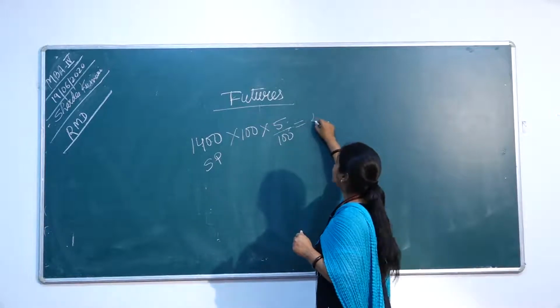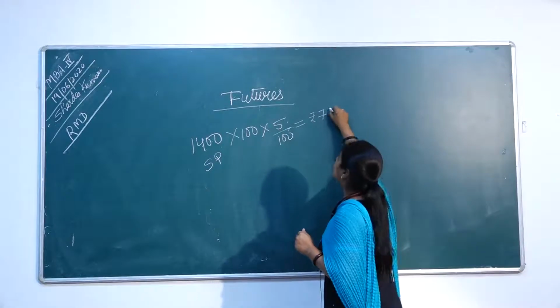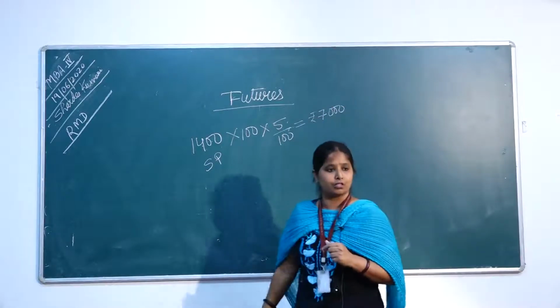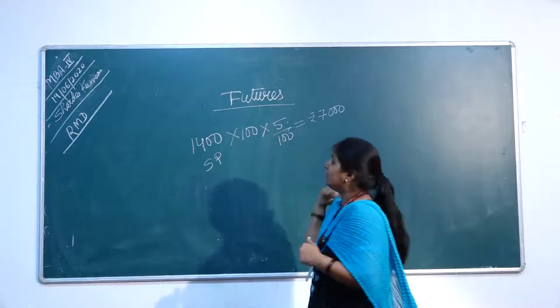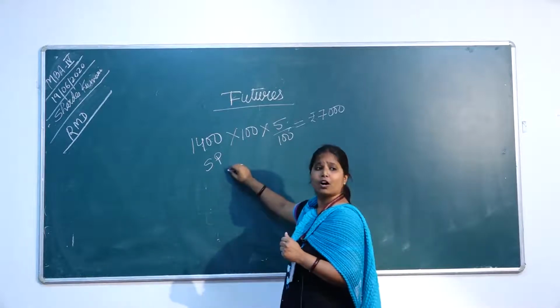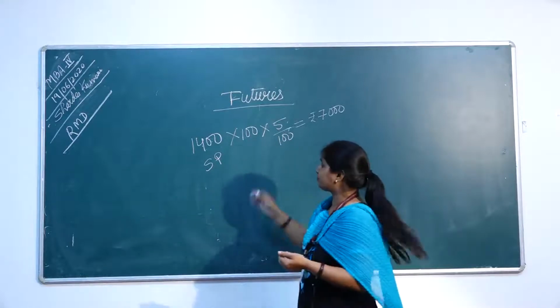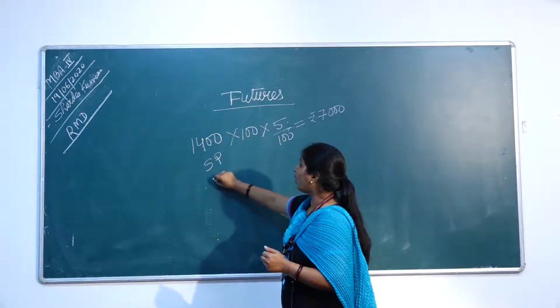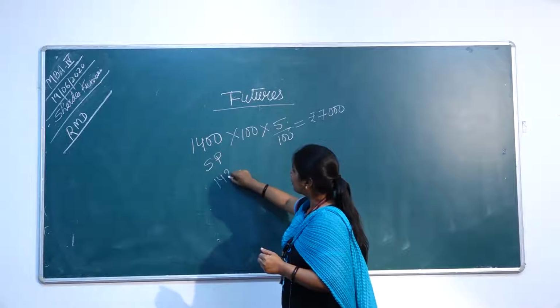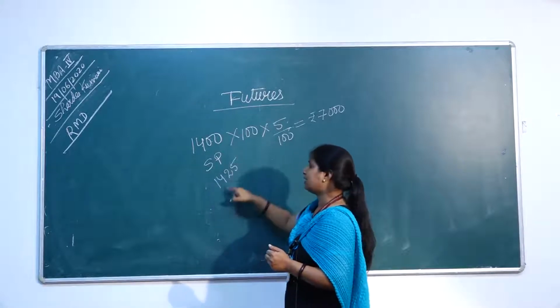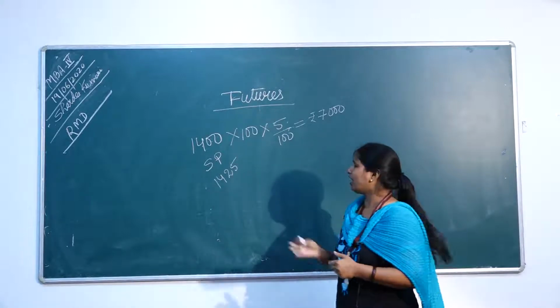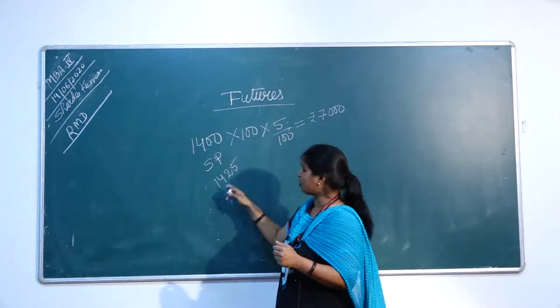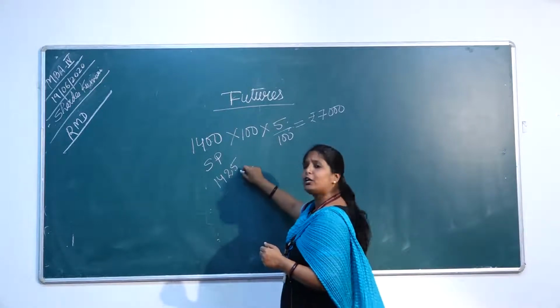You are going to pay an initial margin of 7,000. Now think that the price of the particular share will go up by 25 at the time of expiry, or at the closing the price will be 1425.